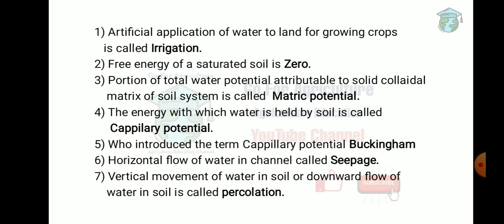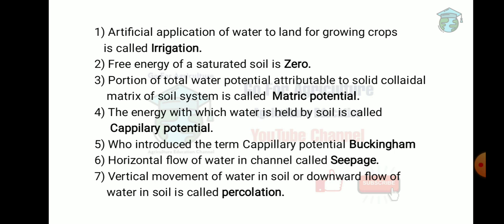Next one: the portion of total water potential attributable to the solid colloidal matrix of the soil system is called matrix potential. So matrix potential is a negative pressure potential which results from capillary and absorptive forces, so it is attributed to the solid colloidal matrix. Next one: the energy with which water is held by soil is called capillary potential.